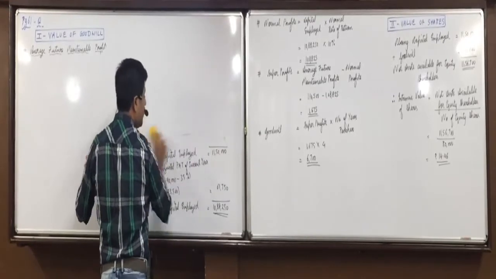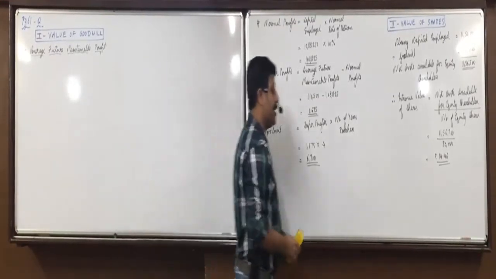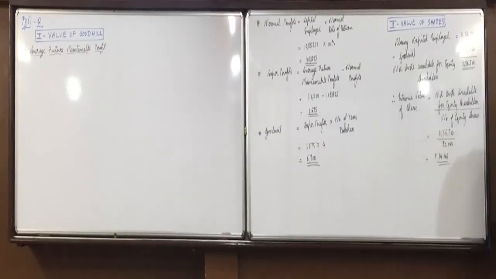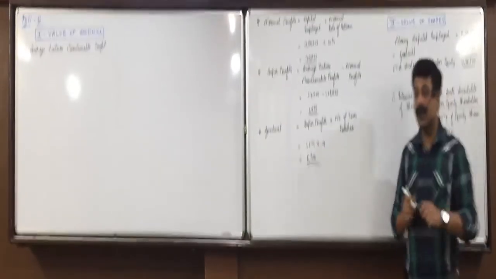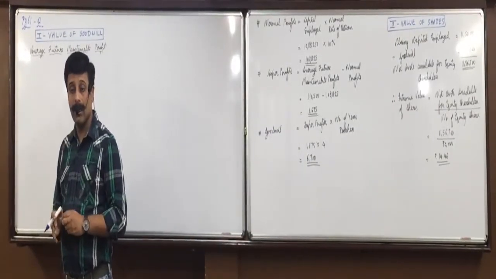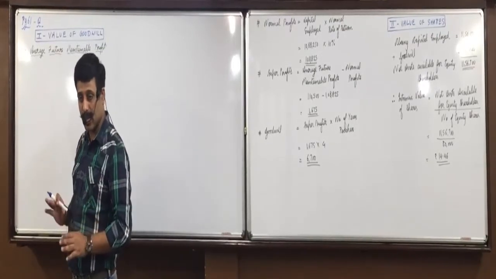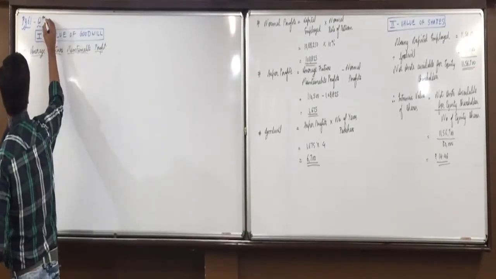So simple average or weighted average? Simple average will be done. You understood the question? Solution later, no problem. Question 2.